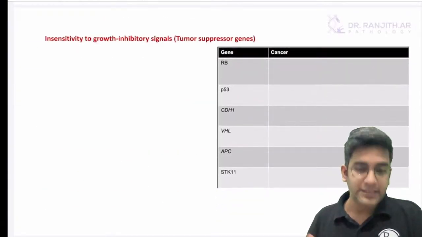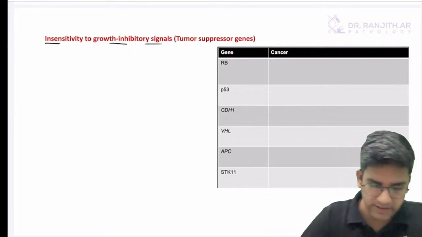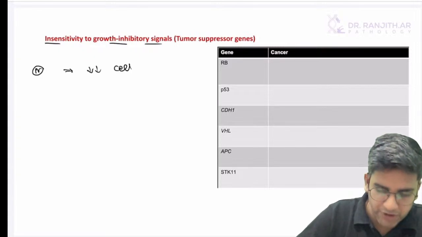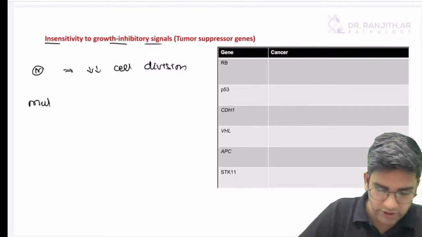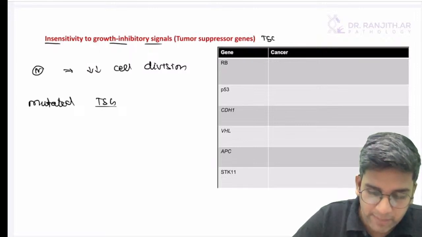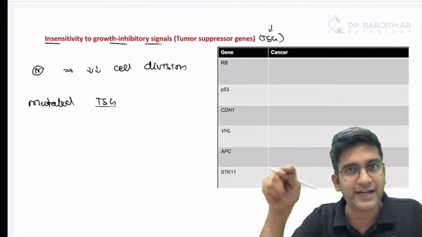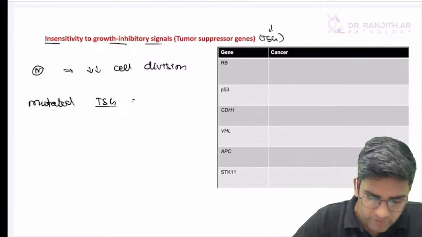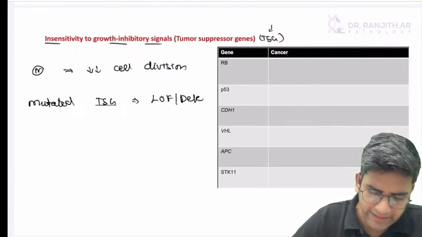Let's go to the second. The second molecular hallmark is insensitivity to growth inhibitory signals, which are nothing but tumor suppressor genes. Again, the normal function, as the name says, is to reduce cell division. So for us to have a mutation, in other words a mutated tumor suppressor gene, TSG is an abbreviation. Whenever you are using an abbreviation, please write it in full the first time. Like I'm describing tumor suppressor gene the first time, write TSG in brackets. Then you can use TSG as a short form wherever you go, fine. Mutated tumor suppressor gene: gain of function or loss of function? Obviously loss of function mutation, or it could be a deletion, right?